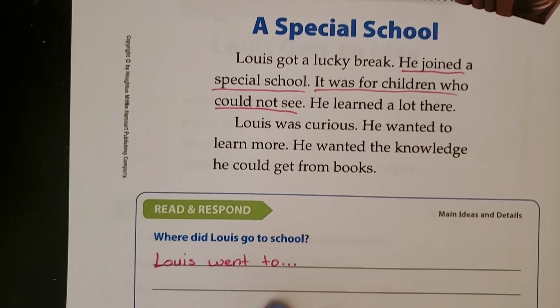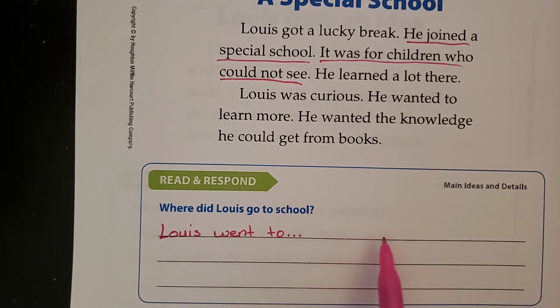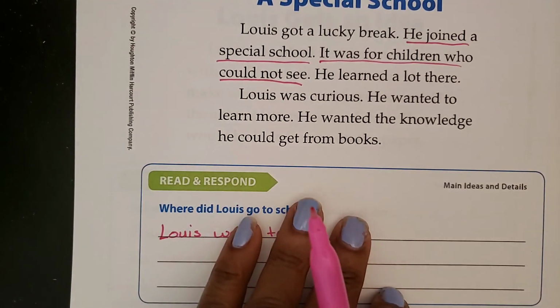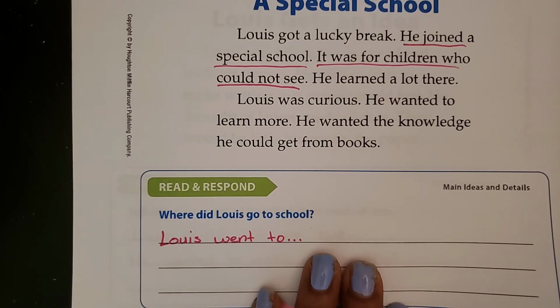Let's look at the question at the bottom. Where did Louis go to school? Here's your starter sentence. Louis went to blah, blah, blah. Where did he go? Yeah, he went to a special school. But that's not enough. We're almost 3rd graders. Louis went to a special school for children who could not see. That would be a 3rd grade answer. So make sure you write it out in a complete thought. Let's go to the next page. I'll repeat that. Louis went to a special school for children who could not see.